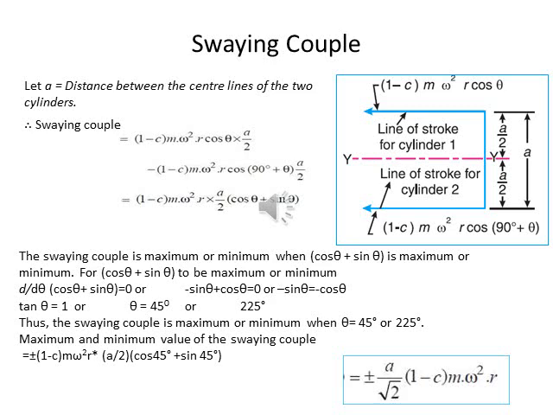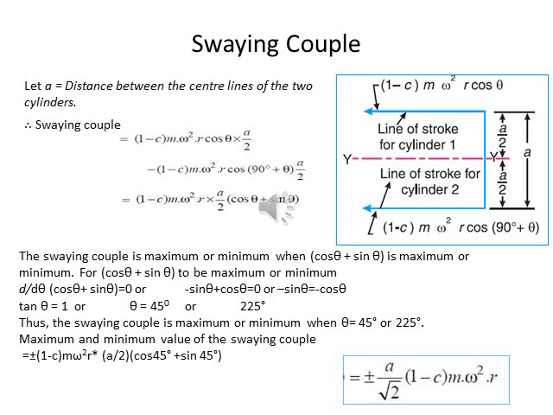The swaying couple is maximum or minimum when cos theta plus sin theta is maximum or minimum, and for this d over d theta of (cos theta plus sin theta) is equal to 0, which gives us minus sin theta equal to minus cos theta. So we can say that tan theta equals 1.